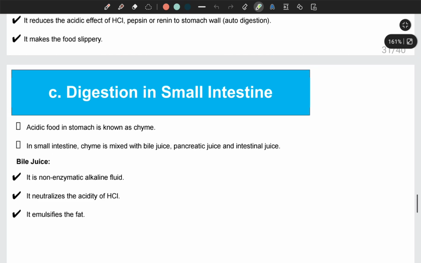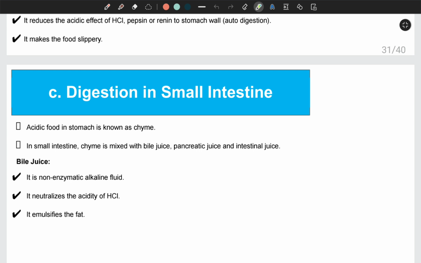The acidic food that is present in the stomach is now known as chyme, and this chyme will move towards the small intestine, and the first part of the small intestine is known as duodenum. So the duodenum receives bile juice from the liver, pancreatic juice from the pancreas, and intestinal juice from the intestinal glands present on the wall of the small intestine. So let's talk about bile juice.